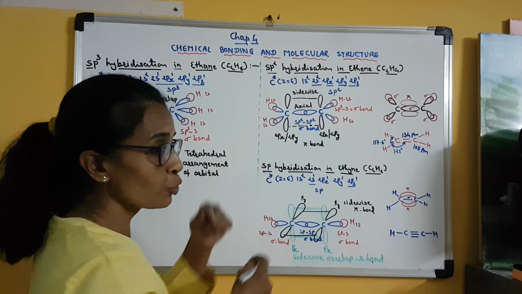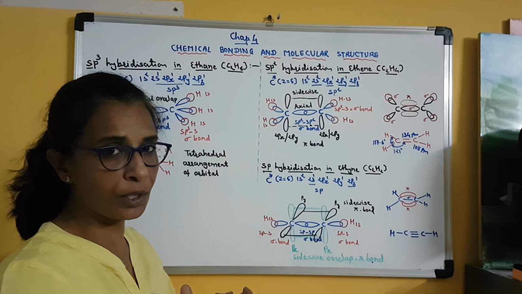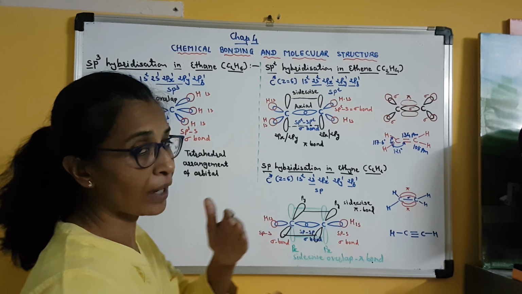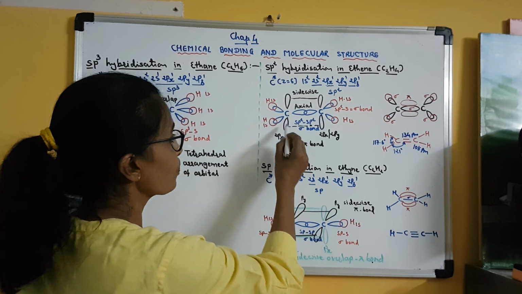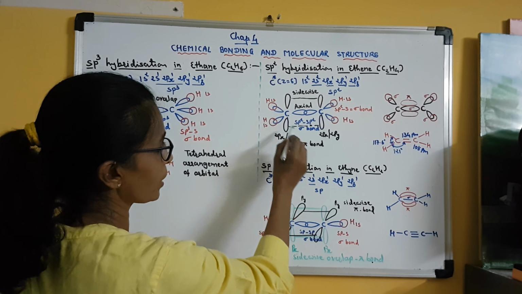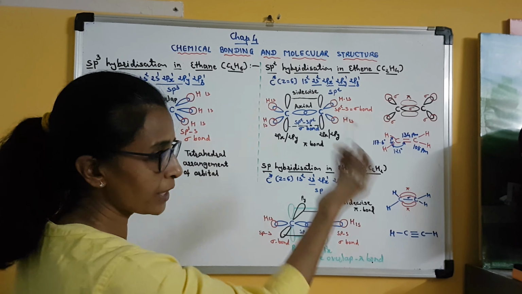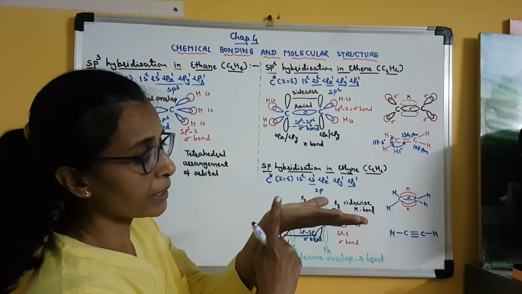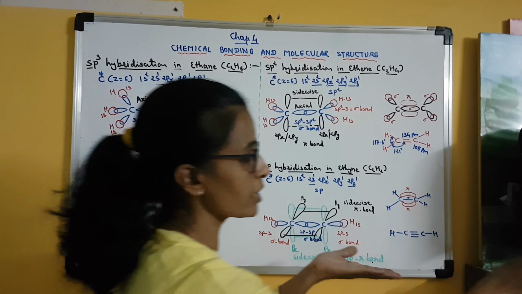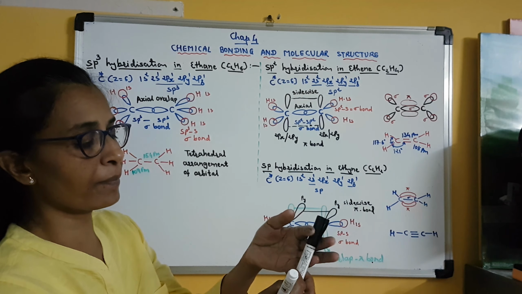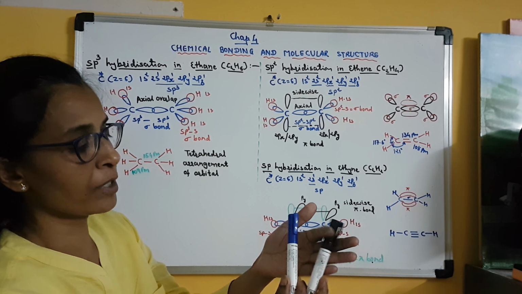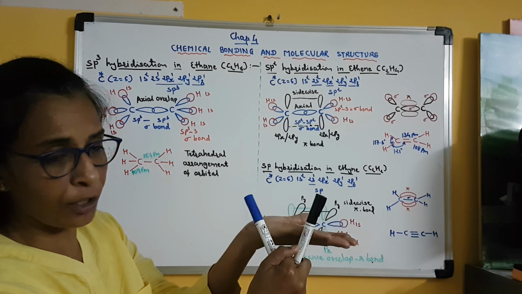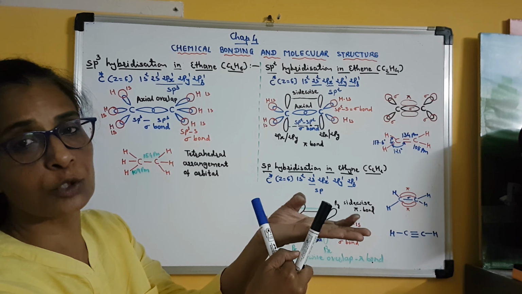I have shown 2 lobes, one above and one below the plane of the molecule, whereas hybrid orbitals have identical shape. Clear? So the px or py orbital, whatever it is, remains perpendicular to the plane of the molecule. For example, this is one carbon atom and this is another carbon atom. So their pz or px orbitals are perpendicular to the plane of the molecule, but they are parallel to each other.